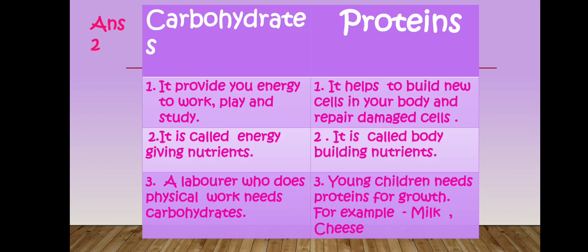To recap, carbohydrates provide energy to work, play and study, and are called energy giving nutrients. Proteins help to build new cells and repair damaged cells, and are called body building nutrients.